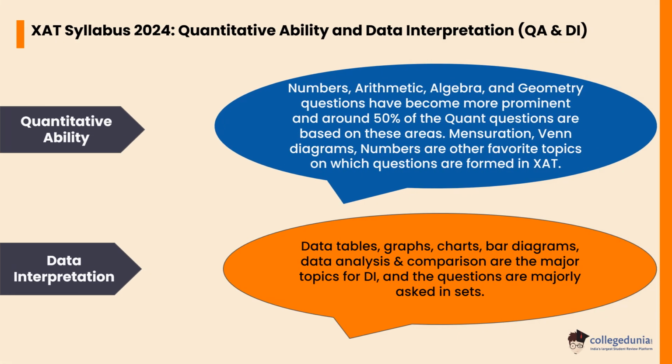Let's check the XAT Syllabus 2024 quantitative ability and data interpretation. In quantitative ability, the syllabus covers numbers, arithmetic, algebra and geometry. These questions have become more prominent, and around 50% of the quant section is based on these areas. Mensuration, Venn diagrams, and numbers are other favorite topics. In the data interpretation syllabus, data tables, graphs, charts, bar diagrams, data analysis and comparison are the major topics, and questions are mostly asked in these sets.